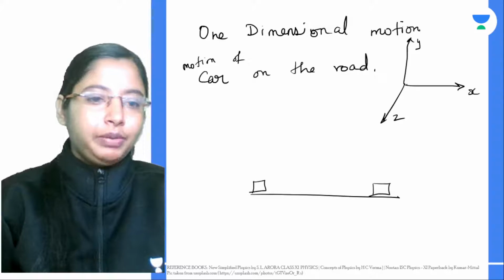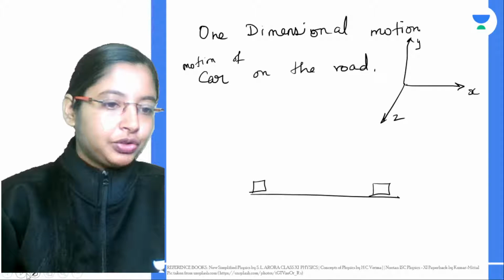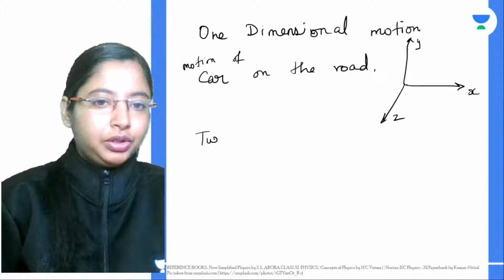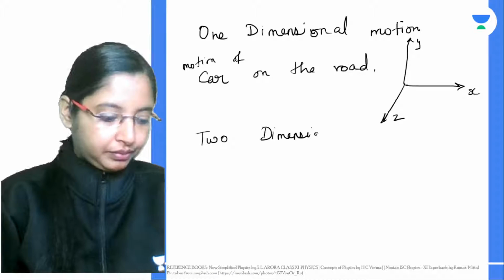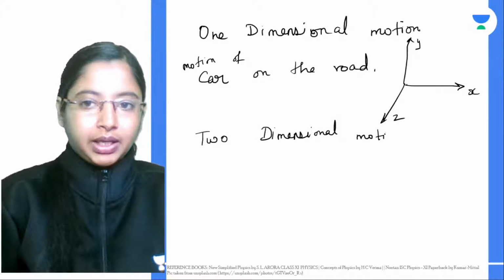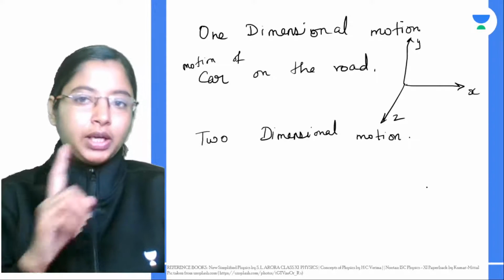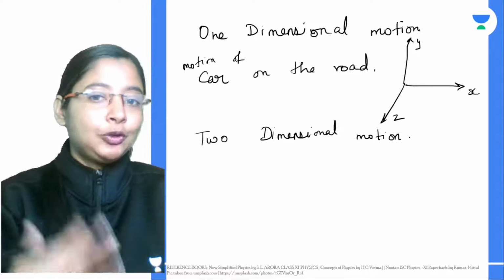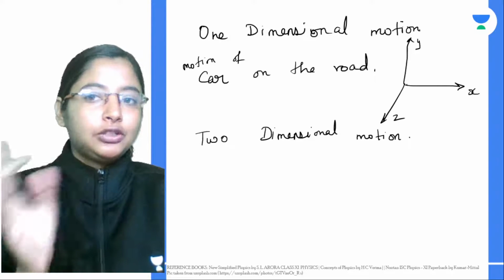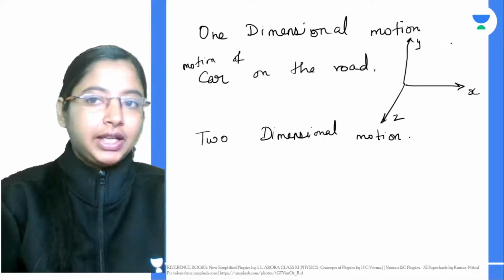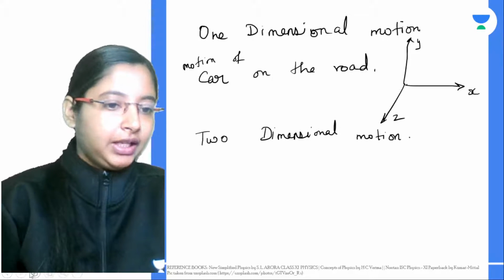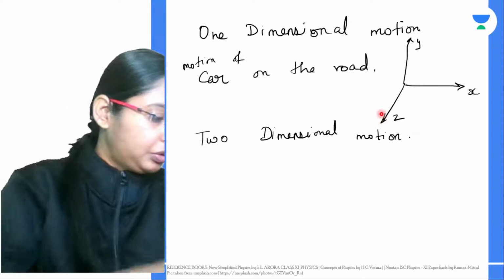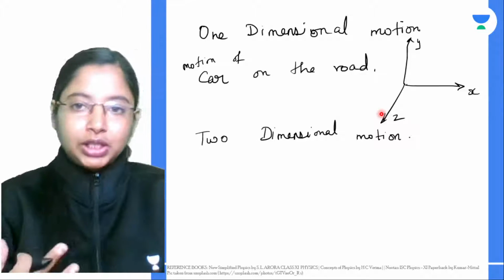Okay, now what will be a two-dimensional motion? Example of a two-dimensional motion. In one-dimensional, we are just making use of one coordinate axis. Now when we say two-dimensional motion, we are going to need two coordinate axes. So basically we will be considering any one of these planes. If you're taking two coordinate axes to explain the motion of an object.